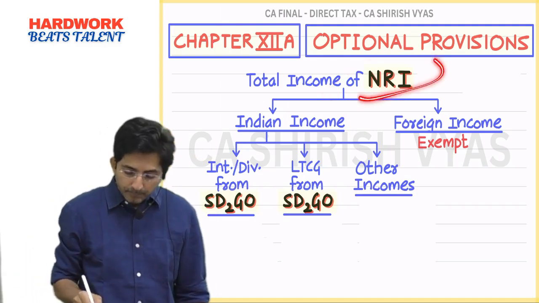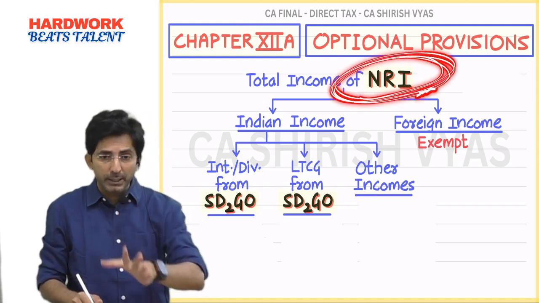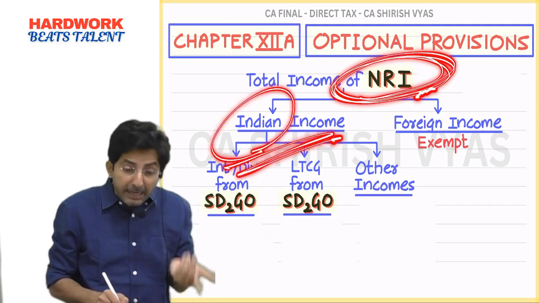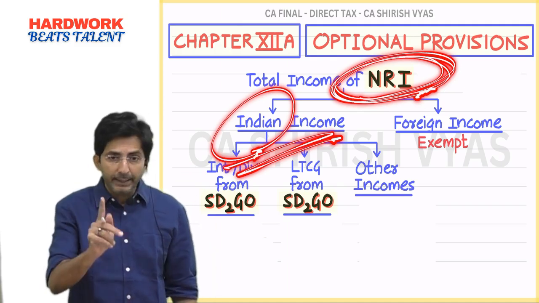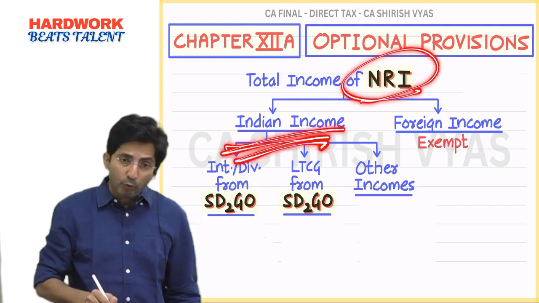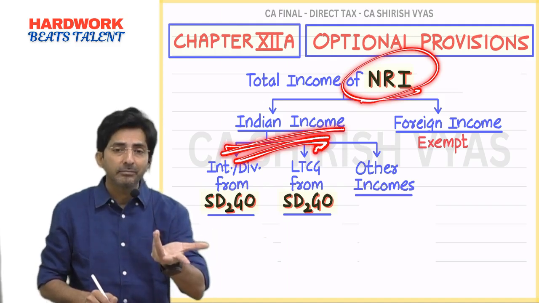Okay. But if NRI, wherever he stays, in Australia, in London, New Zealand, if he has got income in India, then Indian government will not leave him. Agreed? So NRI, if he is having income in India, he will have to pay tax. But at what rate?